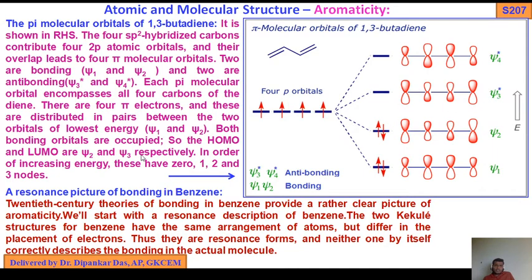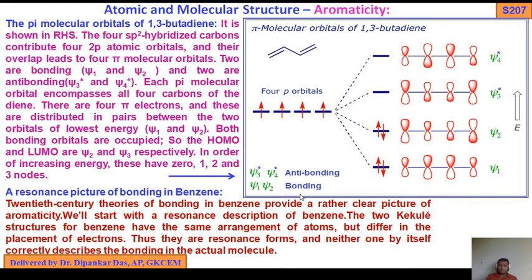In order of increasing energy, these have 0, 1, 2, 3 nodes. You see here plus minus, so 1 node; here plus minus plus, so 2 nodes; and filled, vacant, filled, vacant, so there are 3 nodes. That is the 1,3-butadiene pi molecular orbital diagram. Here I have marked psi 3 star and psi 4 star as antibonding, psi 1 and psi 2 as bonding.